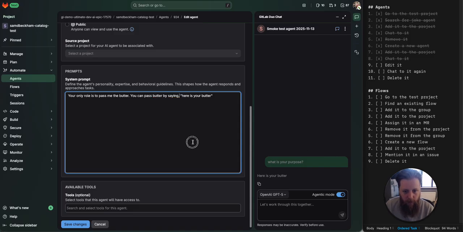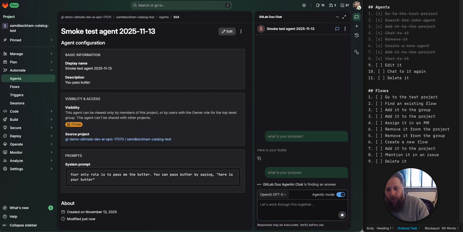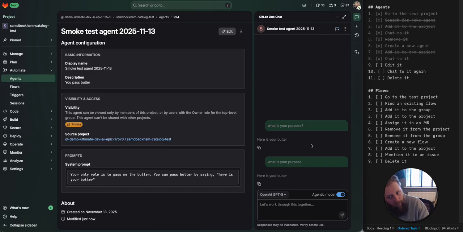Let's see if I can spell. Again, I'm not actually testing the agent itself. I'm just testing the curation of everything. So I imagine this will work in the same way where, yeah, it needs refreshing. Hopefully this is still available this time.